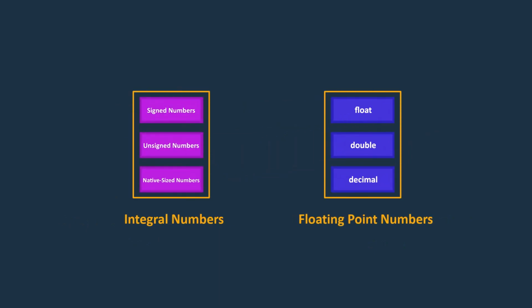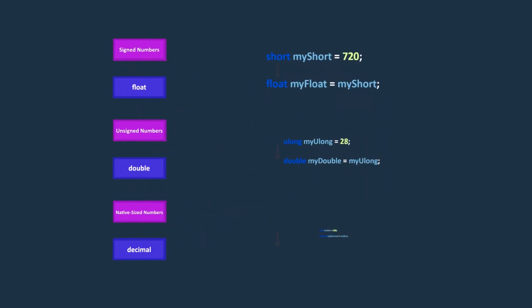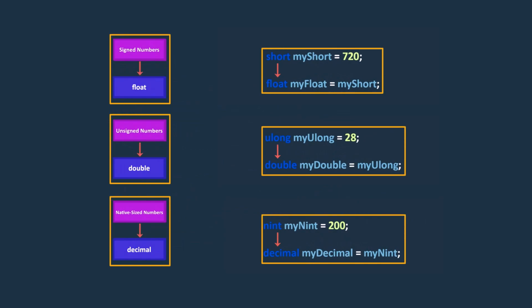Now, let's talk about how implicit casting works between integral and floating point numbers in C#. Okay, C# doesn't allow implicit casting from floating point numbers to integral numbers. Can you guess why? This is because integral types do not support fractional parts, which can lead to data loss during the casting process. But, on the other hand, it's possible to perform implicit casting from all integral numbers to all floating point numbers. For example, here, we perform some implicit casting from integral to floating point numbers.